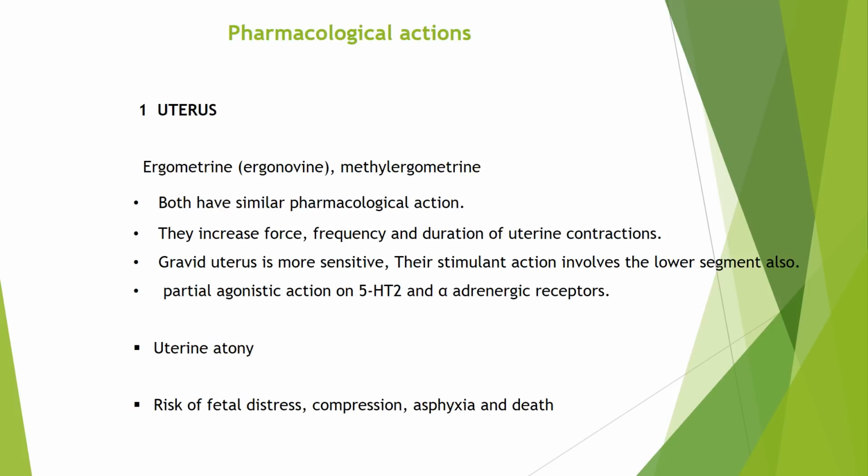Now speaking about the pharmacological actions, first on the uterus, ergometrin and methyl ergometrin both have similar pharmacological action. They both increase force, frequency and duration of uterine contractions. Now the gravid uterus is more sensitive. Their stimulant action involves the lower segment also. They have partial agonistic action on 5-HT2 and alpha adrenergic receptors.